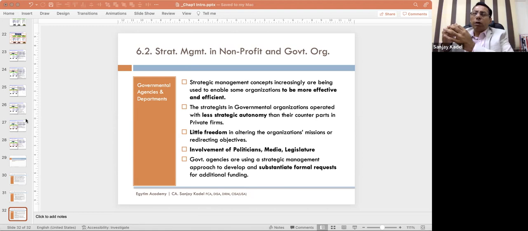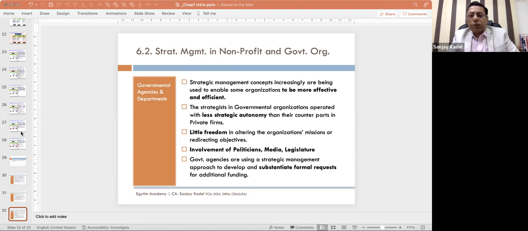And based on how you implemented the strategy, based on the feedback you got from the implementation of strategy, your further strategy formulation gets affected. Based on your experience, you change your strategies or you make some changes in your strategy formulation. That is called backward linkage. So this influence relationship, whether strategy formulation influences implementation or implementation influences formulation, is also an important relationship between formulation and implementation. Is it clear, my dear friends?